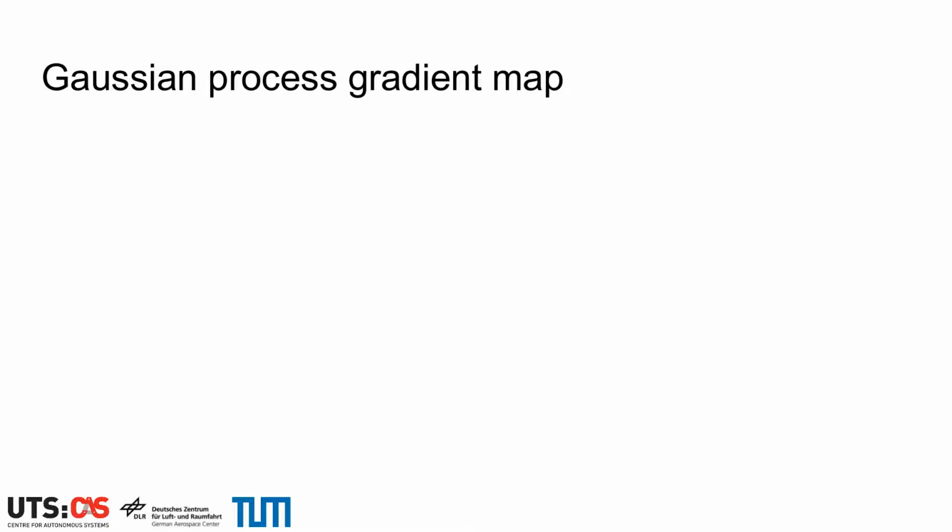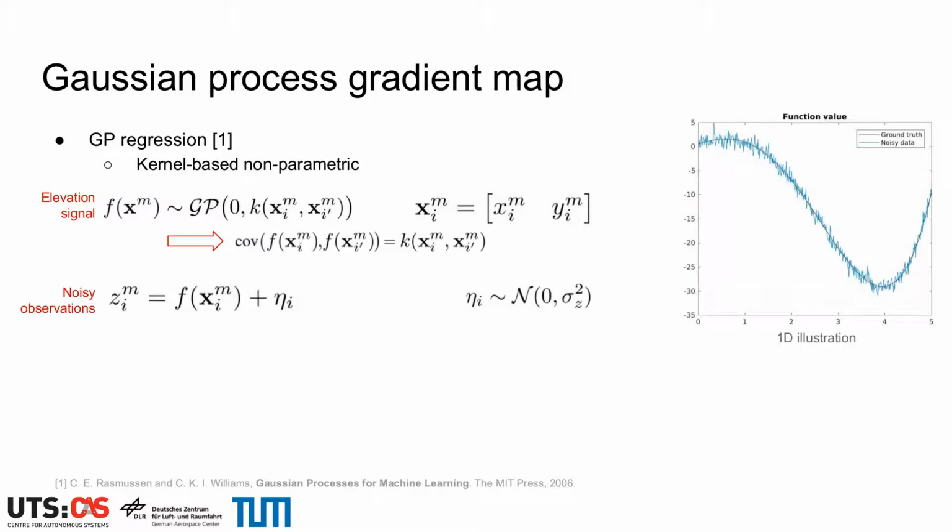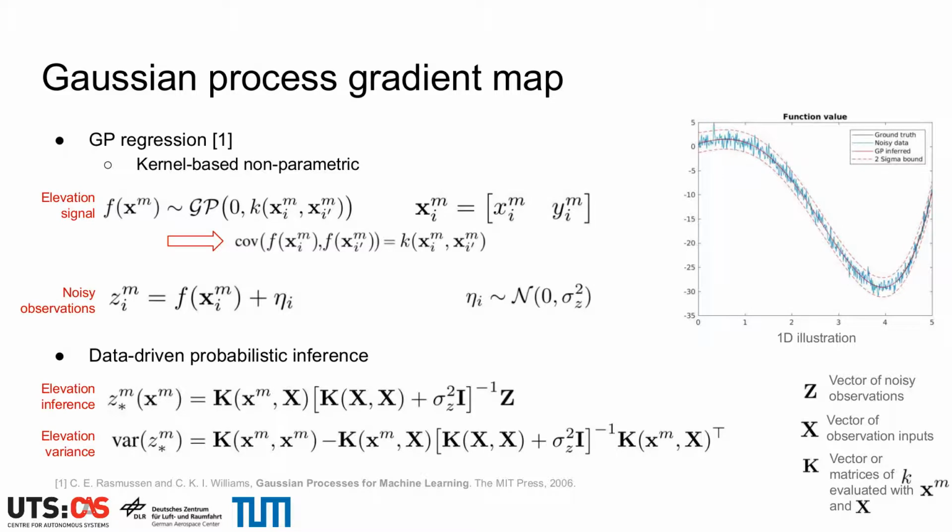In this slide and the following one, we provide a rapid overview of Gaussian process regression and the application of linear operators to obtain the partial derivatives. We recommend the viewer to read the cited work if seeking more details. Let us consider the elevation signal f. Using a zero-mean GP to represent that signal corresponds to characterizing the covariance between instances of that signal with a kernel function k. Given noisy observations of f, the elevation and its variance can be inferred probabilistically for any input value as the result of conditioning a multivariate Gaussian distribution.